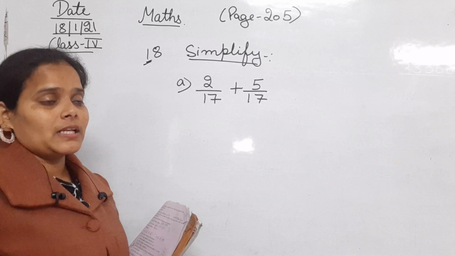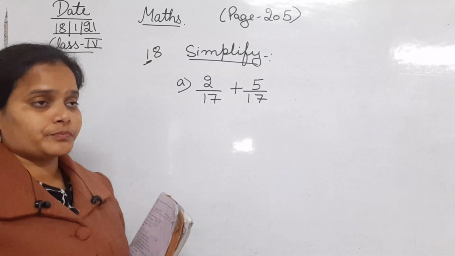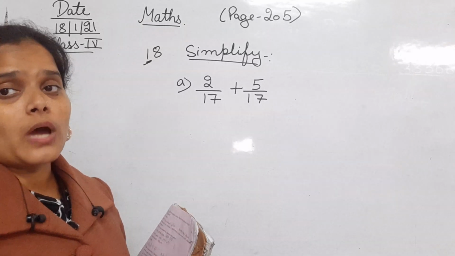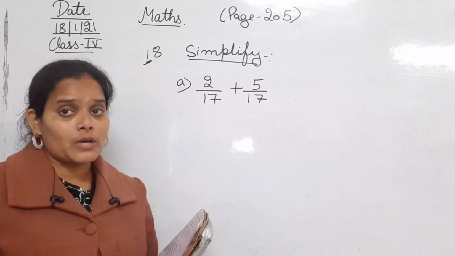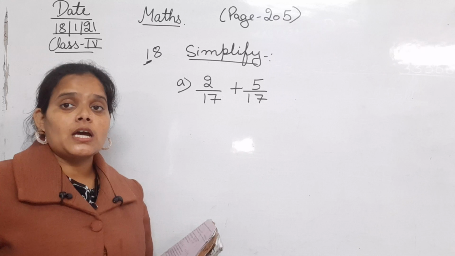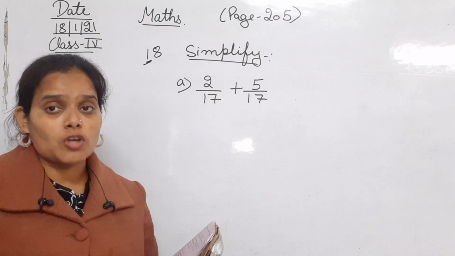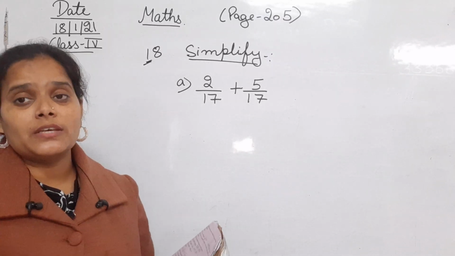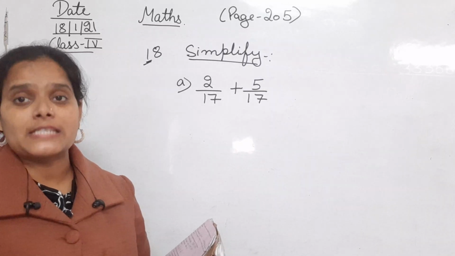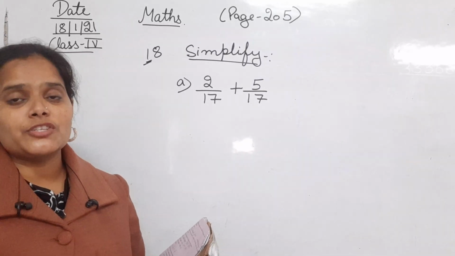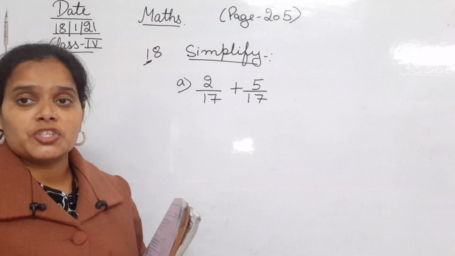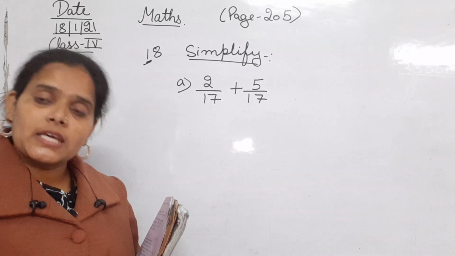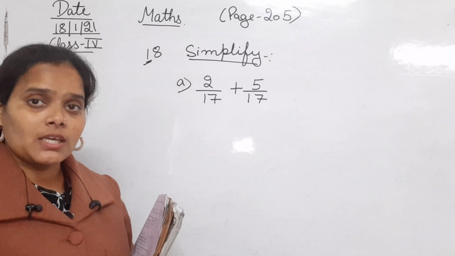As I have already told you, whenever you add any two fractions, the first thing that you have to see is whether the denominator of both the given fractions is the same or not. तो सबसे पहली चीज़ जो आपको चेक करनी होती है बेटा, कि जो भी हमारे पास दो फ्रैक्शन को एडिशन या सब्ट्रैक्शन के लिए दिया है, क्या उन दोनों का डिनोमिनेटर सेम है या नहीं.